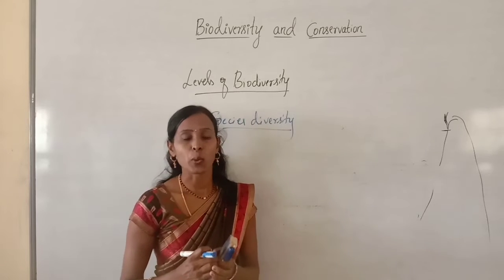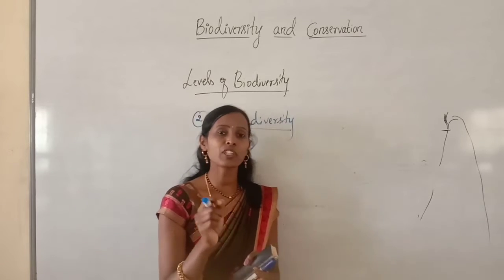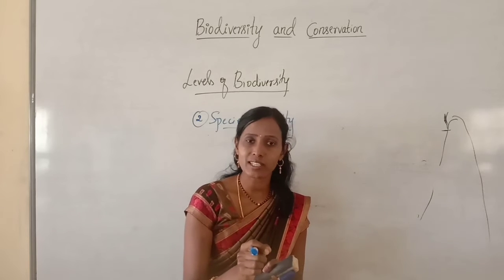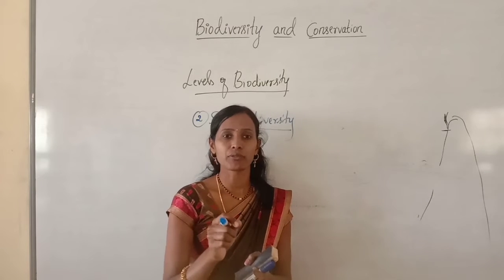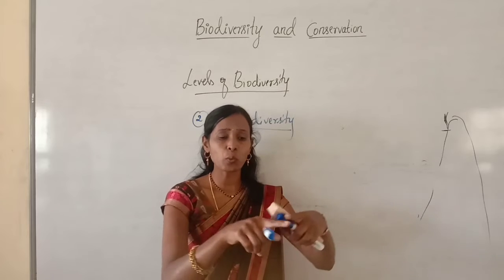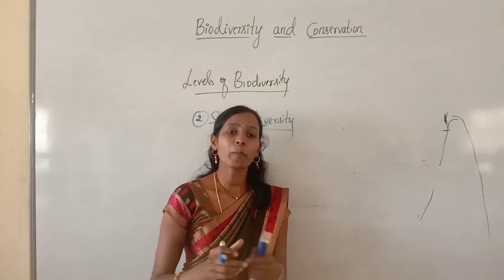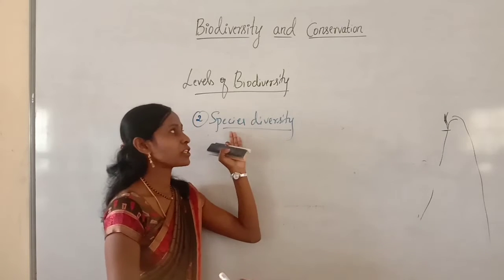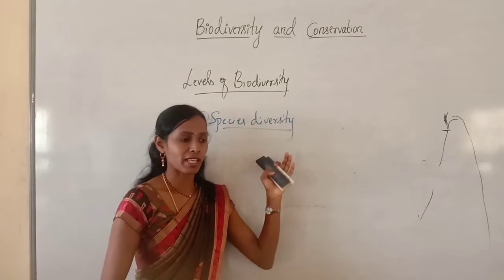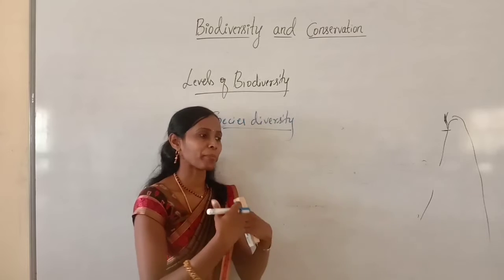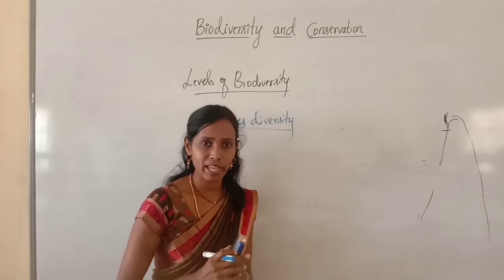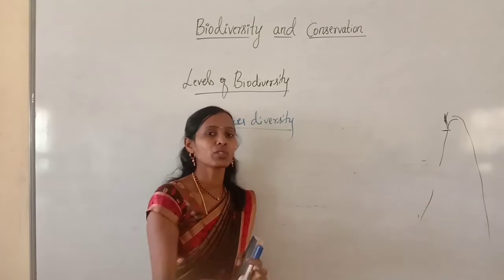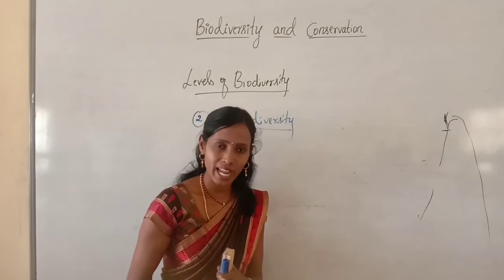It is the variety of different species of living organisms in a given geographical area. So in one geographical area, how many different species are there? That is nothing but the species diversity. For example, in one area, there are many different varieties of organisms. Altogether, it is called species diversity.